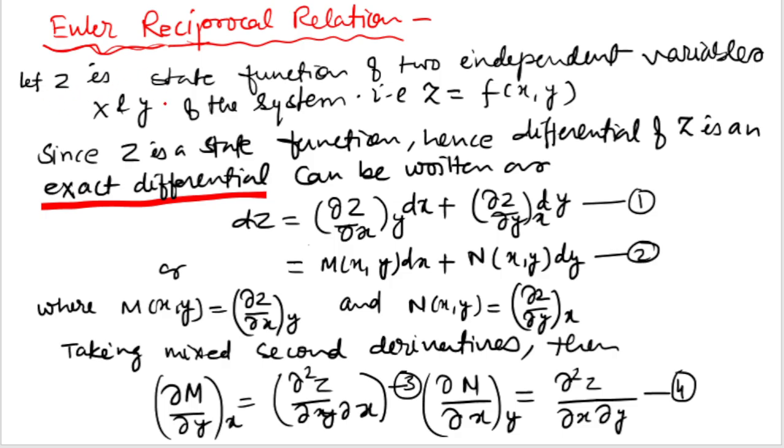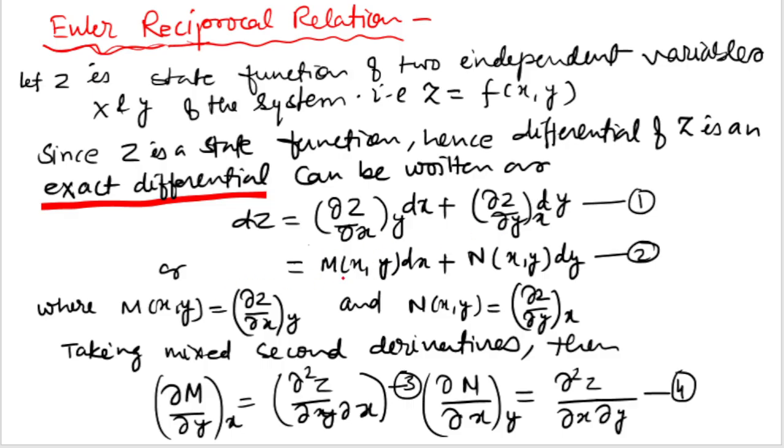If z is a state function of two independent variables, x and y, of the system, that is, z is equal to a function of x and y. Since z is a state function, the differential of z is also an exact differential, which can be written as dz is equal to (dz by dx) at constant y dx plus (dz by dy) at constant x dy.